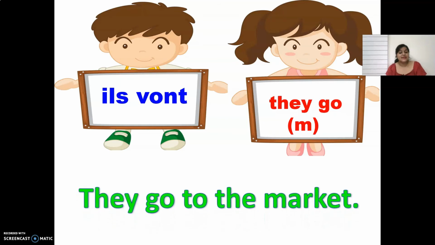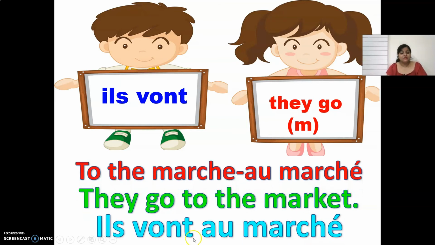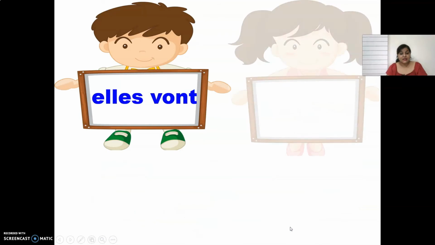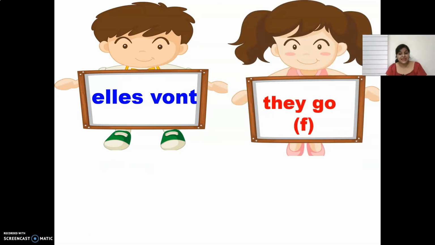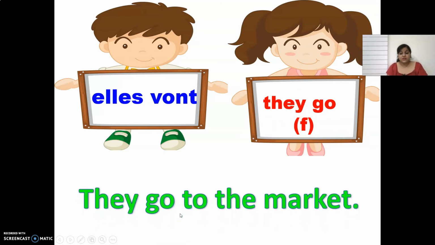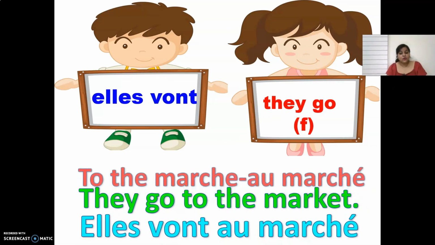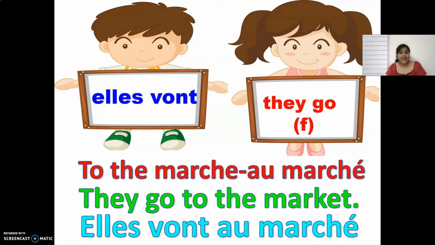So if I want to say they go to the market in French, I would say ils vont au marché. Elles vont also means they go, but it is used for the feminine group or when the group has only girls in it. So I would say elles vont au marché.